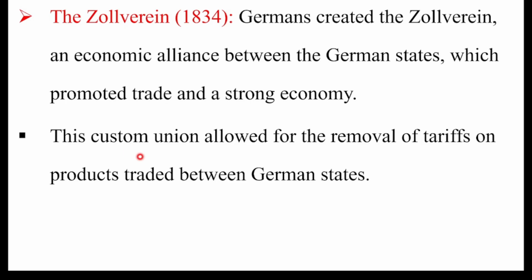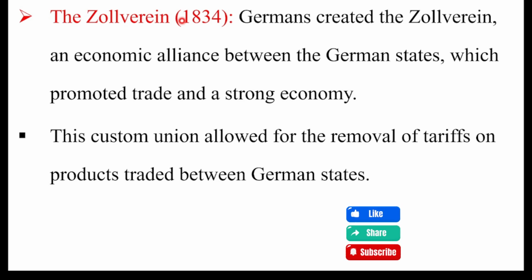This customs union also allowed removal of tariffs on the products traded between German states. Its objective was to bring economic unity before political unity. This is the fourth and last step of unification of Germany.